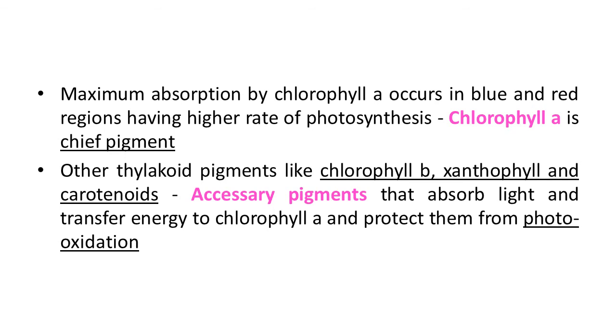Though chlorophyll A is the major pigment responsible for trapping light, other thylakoid pigments like chlorophyll B, xanthophyll and carotenoids are called accessory pigments.